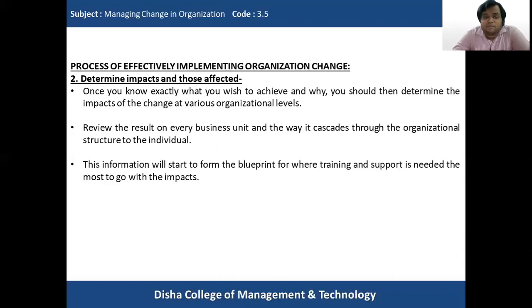This information will start to form the blueprint for where training and support is needed the most to go with the impacts.